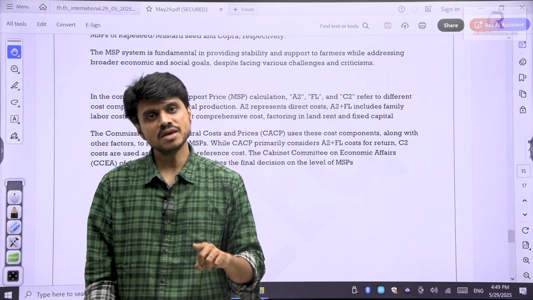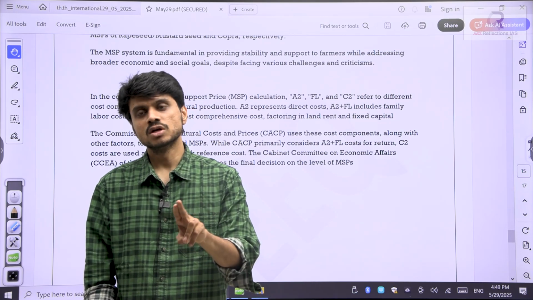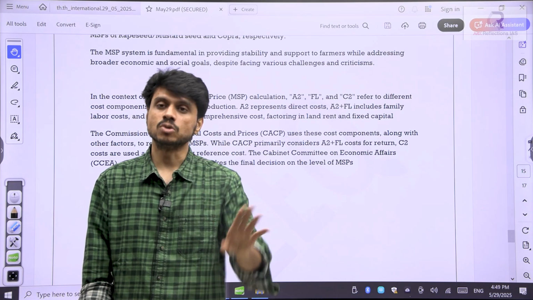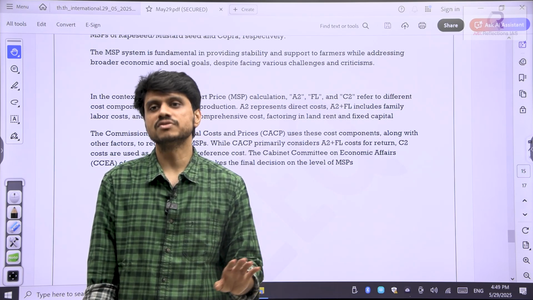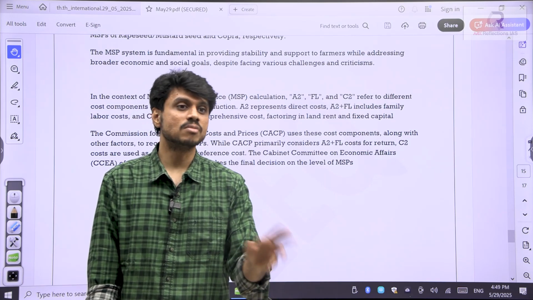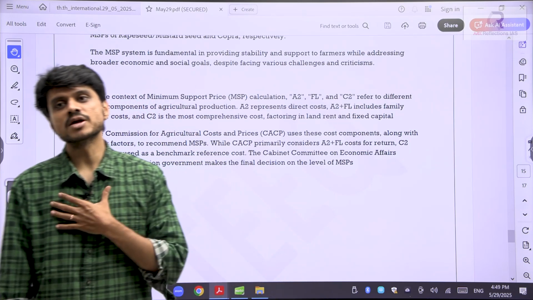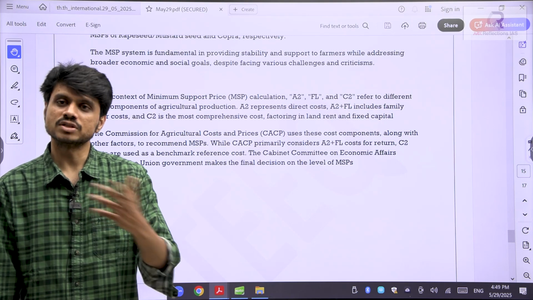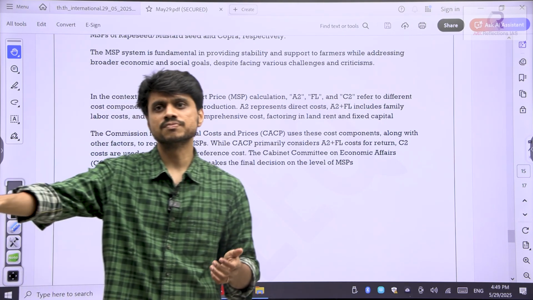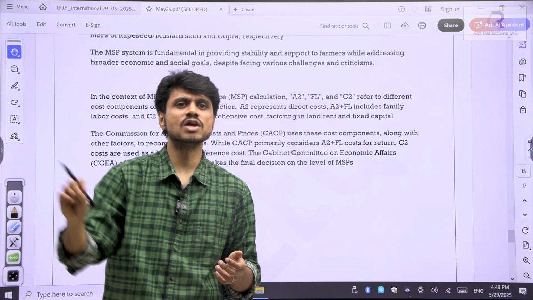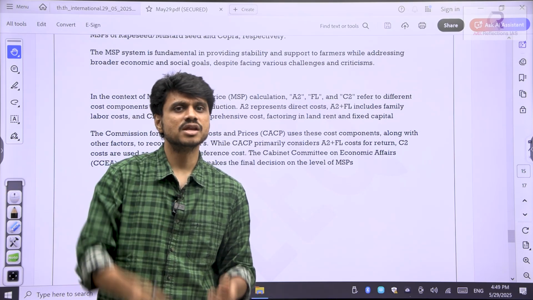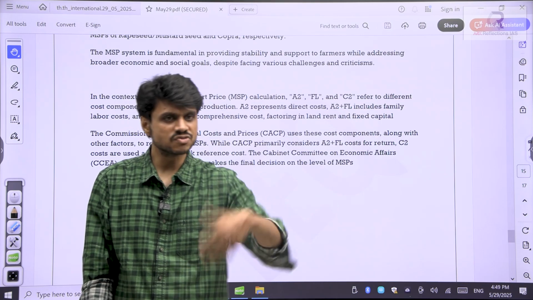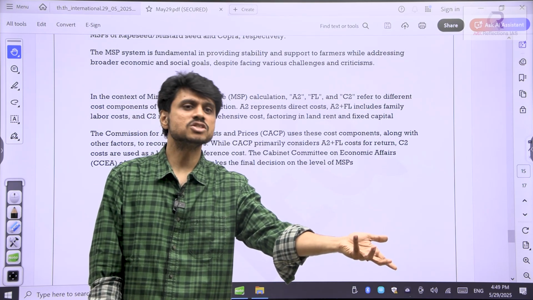And I have mentioned that 23 plus 2 crops have been announced. But MSP is implemented mostly only for rice and wheat. So this is causing the problem. This is causing crop distortion. If I am getting a minimum guaranteed price for rice, will I go for pulses? Will I go for oilseeds? Will I go for millets? If it is properly implemented only for rice and wheat, then I will go for production of only rice and wheat. That's why cropping pattern distortion is happening.